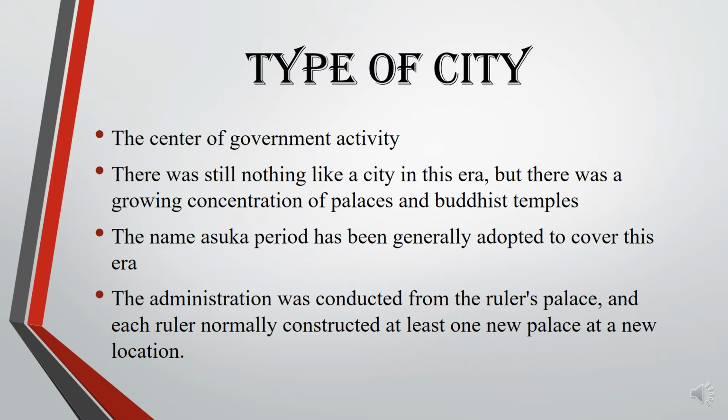Asuka is the center of the government activity. There was still nothing like a city in this era, but there was a growing concentration of palace and Buddhist temple. The name Asuka period has been generally adopted to cover this era. The administration was conducted from the ruler's palace, and each ruler normally constructed at least one new palace at a new location.